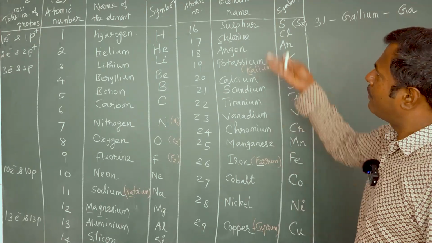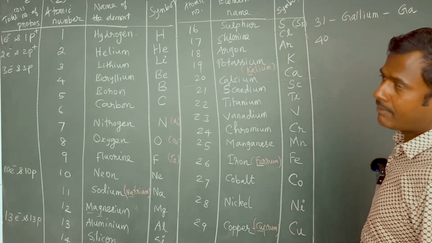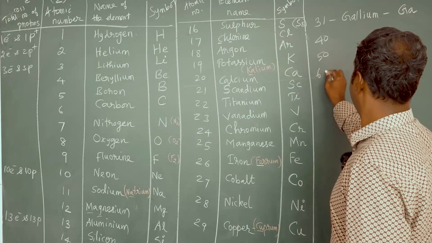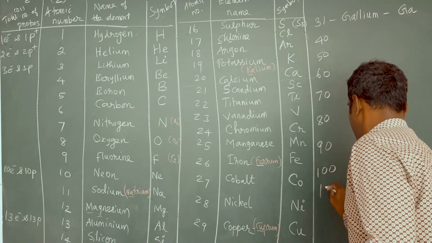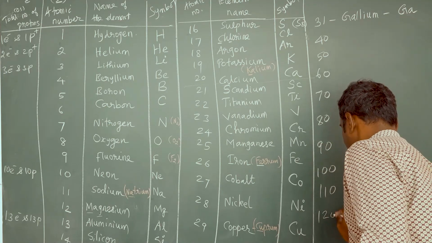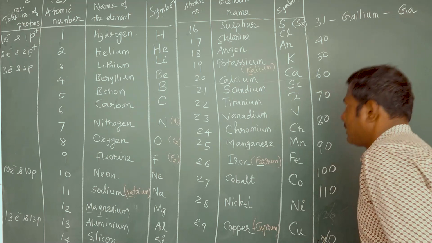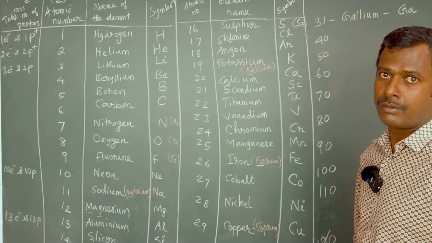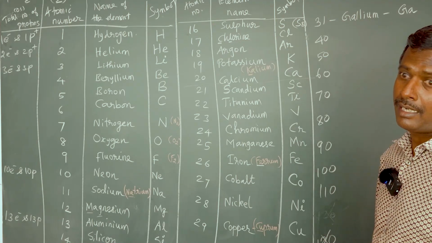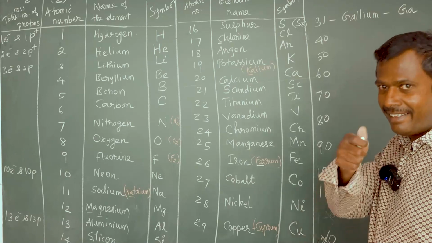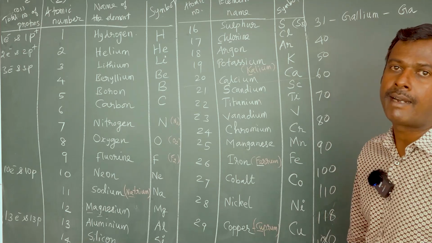Let us write up to 118 also, but in random manner. So after 31, we shall write 40, then 50, 60, 70, 80, 90, 100, 110. Can you write 120? No. Why? Sir, actually there are only 118 elements. What about 119 and 120? You have to become a scientist and discover it. I keep this blank. All the best. After 110, let us write the last element with atomic number 118.